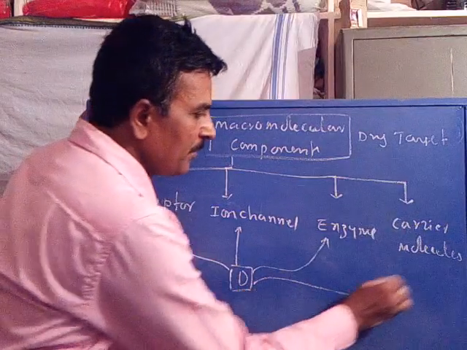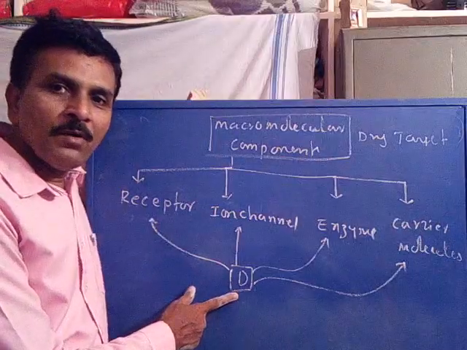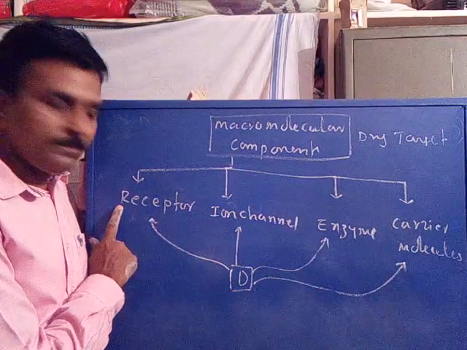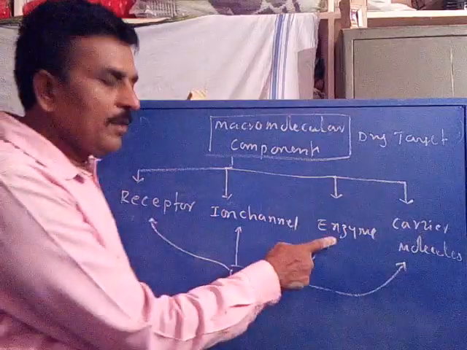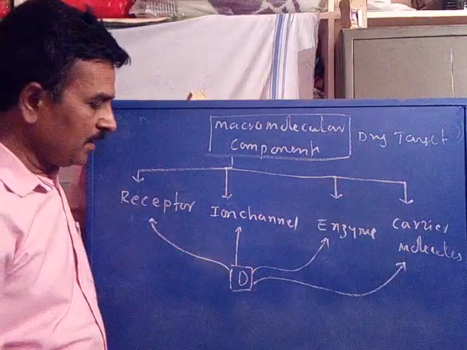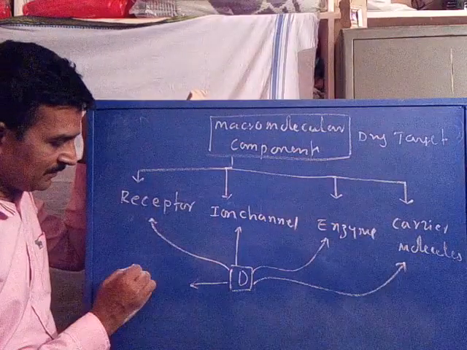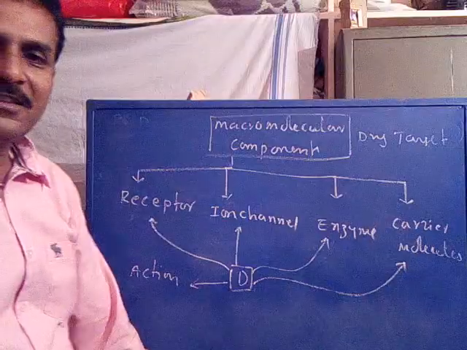Certain other drugs may bind with carrier molecules. A drug may bind with a receptor, an ion channel, an enzyme, or a carrier molecule, and show action. That is called drug action.